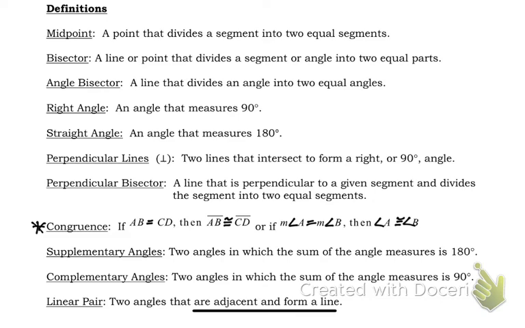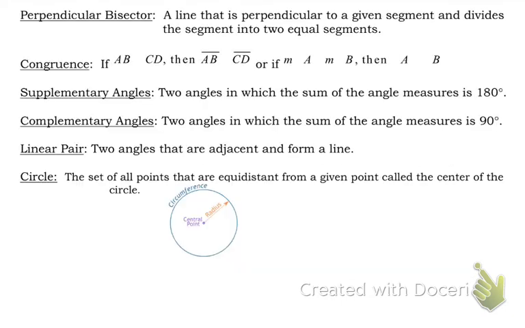Another one you might want to look at is the linear pair that's hidden right there. All the linear pair says is two angles that are adjacent to form a line. Does that say anything about 180 degrees or supplementary? No. So the definition just says that if they form a straight line, they're a linear pair.